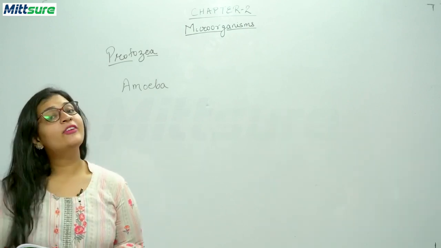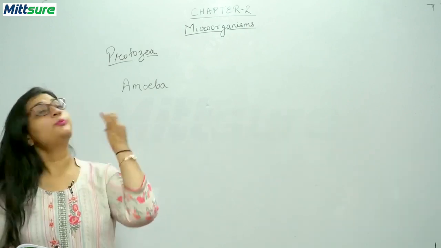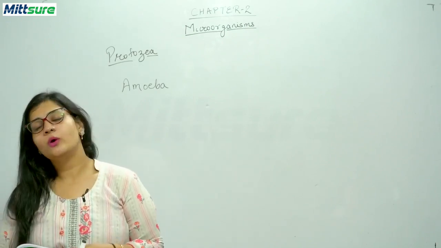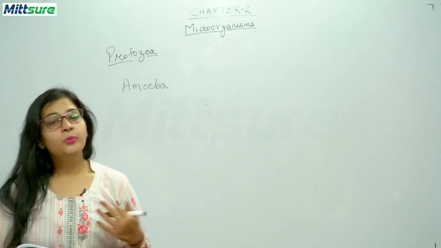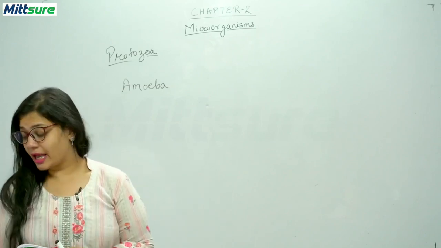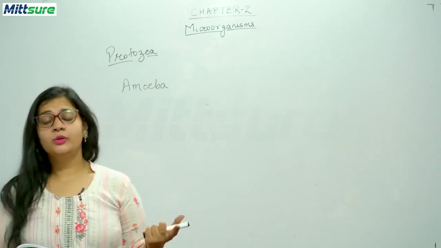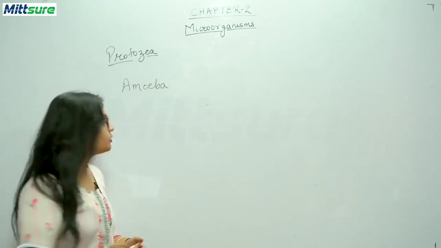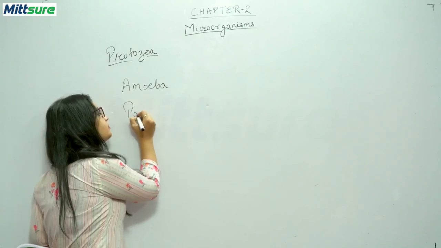Now students, there is a fact file also given. You know this protozoa, what is the meaning of protozoa? Proto means first and zoa means animal. Thus the term protozoa means the first animal. Protozoans are unicellular in nature. The next type of protozoa that we are going to study is paramecium.